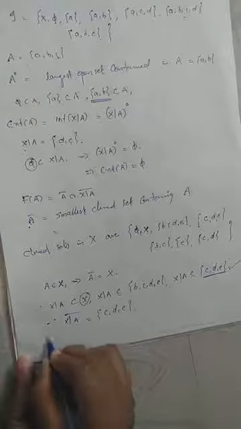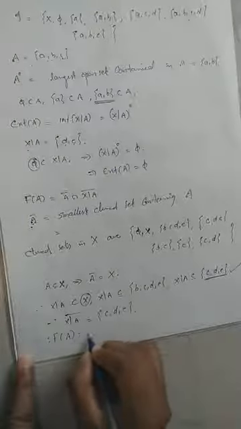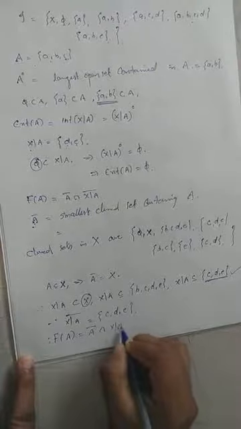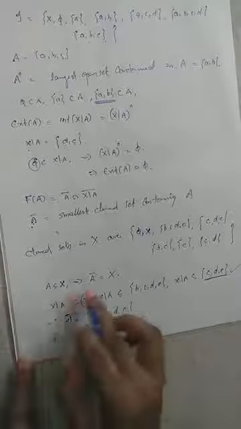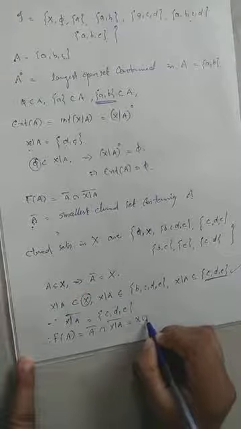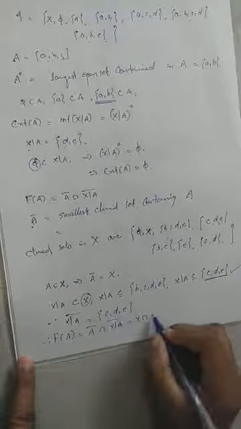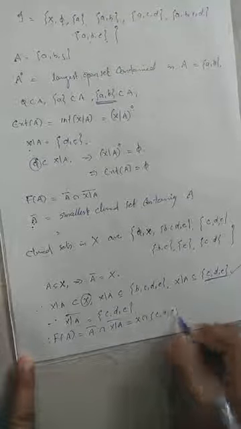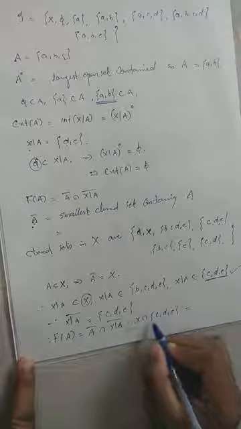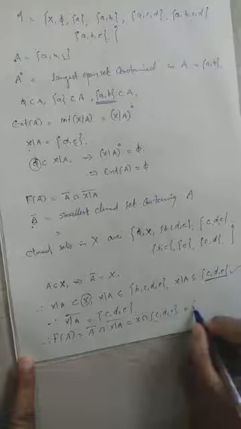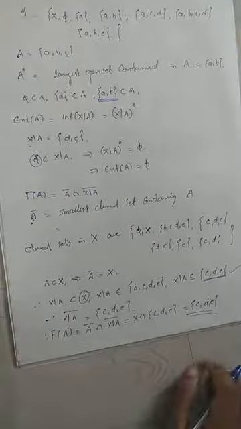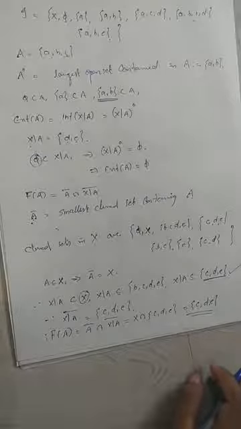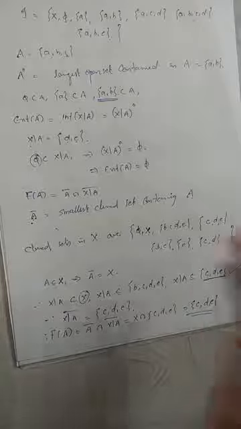Ready? Therefore, we can find out the frontier. Frontier is the closure of A intersection the closure of X minus A. What is the closure of A? Capital X. Intersection, what is the closure of X minus A? The set {c, d, e}. And what is their intersection? X intersection a subset is nothing but the subset. So, {c, d, e}. So, these are the definitions we have verified through this example.